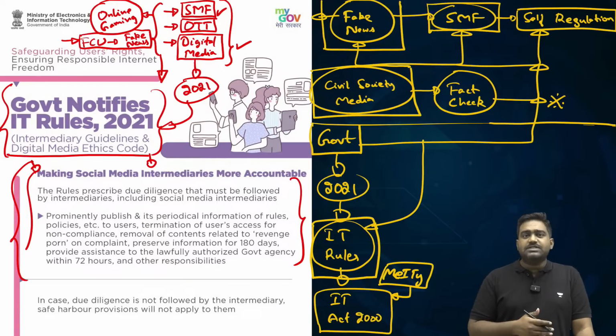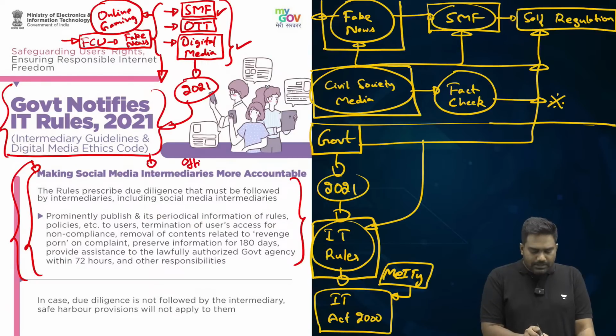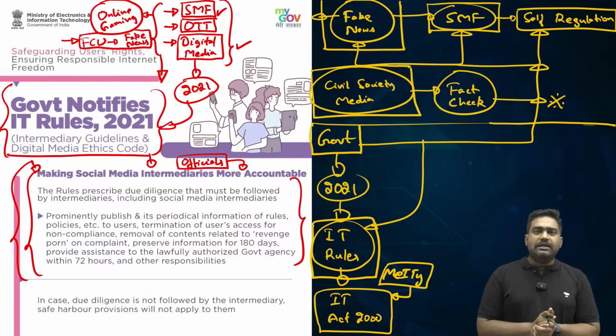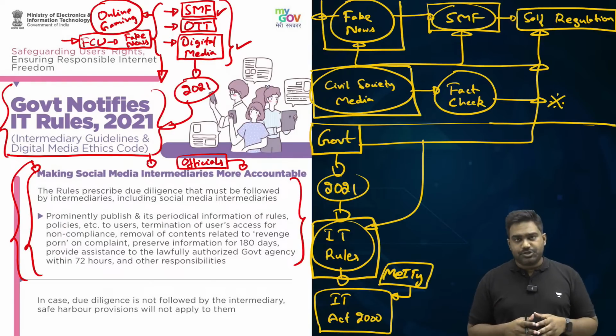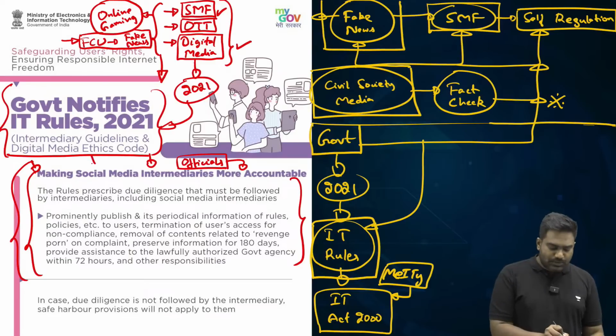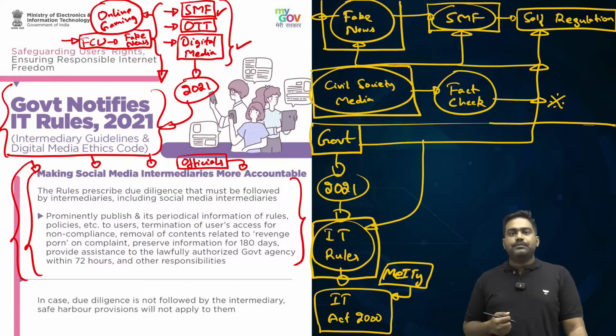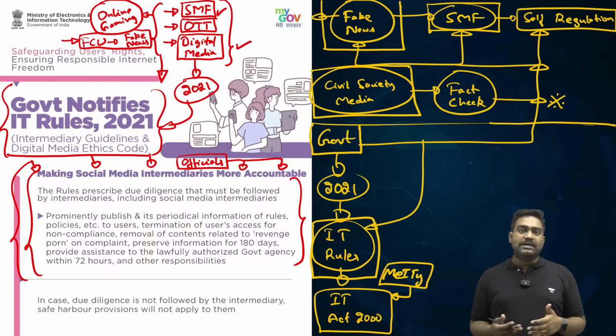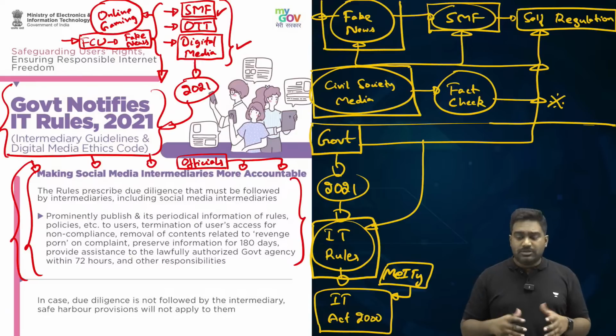For example, these companies will have to appoint certain officials in India. They can't claim that they are a completely virtual entity operating in a foreign jurisdiction. Because one problem we always faced with foreign social media companies was that we couldn't get them to cooperate. Even when genuine cases came up, where fake news was leading to security problems, where crimes were being committed on social media or through social media, these companies were not cooperating with our law enforcement agencies. They wouldn't share the information on the grounds of data privacy.